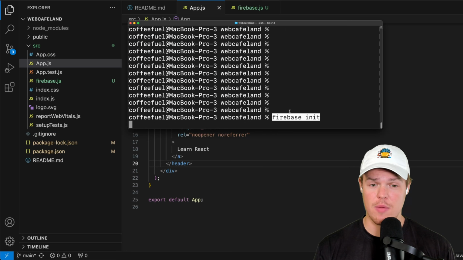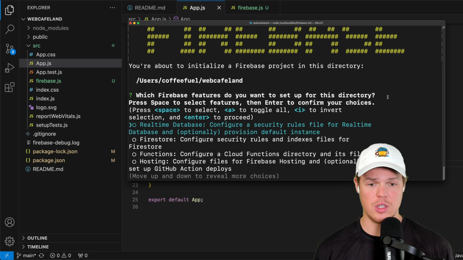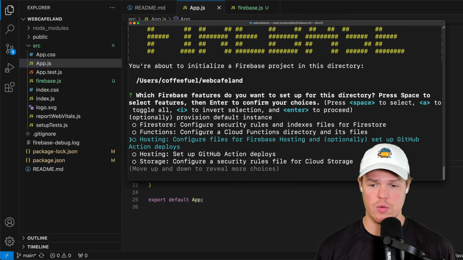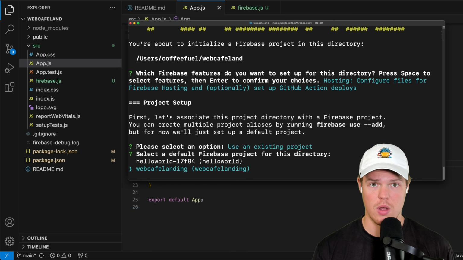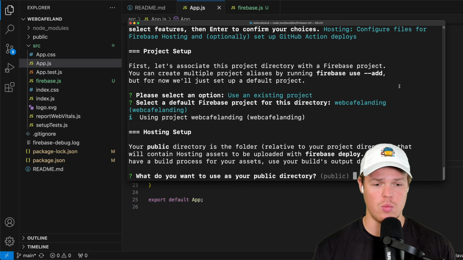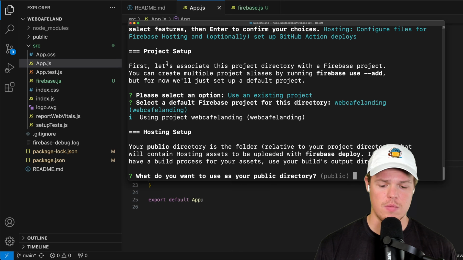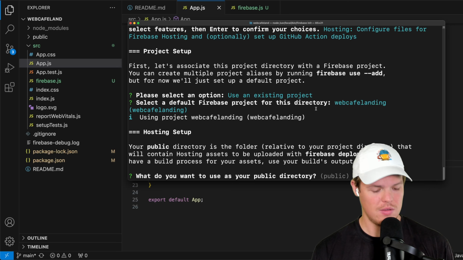For me, I'm going to do firebase init. Now you have a ton of different options here. For us, we're going to go ahead and scroll down to hosting because that's what we're doing in today's video. We're going to do hosting, configure files for Firebase hosting, and optionally set up GitHub Action deploys. We're going to hit space. Then we're going to hit enter. We're going to select use existing project. We're going to choose our project, which should show up. Web Cafe Landing. What do you want to use as your public directory? That's going to be this right here. We're going to say public. So we're going to hit enter.